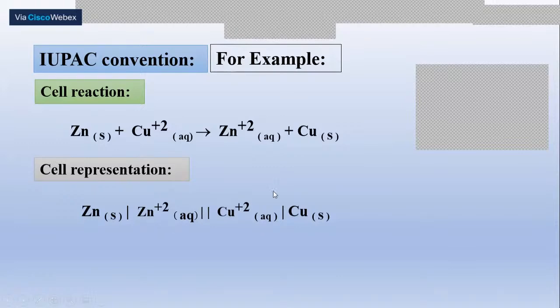Copper 2 plus bar copper, it is the cathodic half cell. Therefore, you can write the complete cell representation like this, or you can also write the half cell representation just by writing the anodic half cell or by writing the cathodic half cell. So whenever you are dealing with any electrochemical cell, you should know how the electrochemical cell works, what happens at the anode, what happens at the cathode, what is the overall reaction occurring, and how to represent the overall cell.